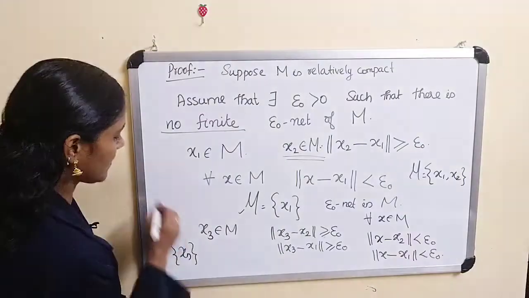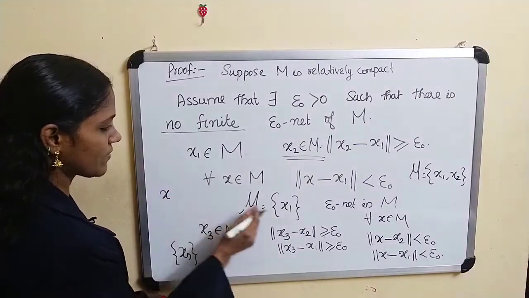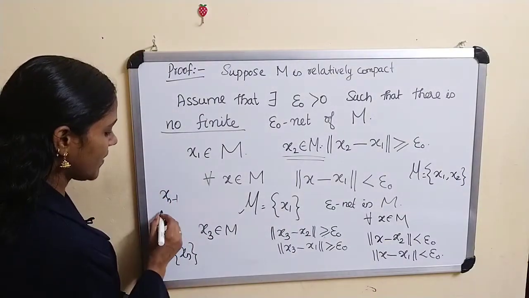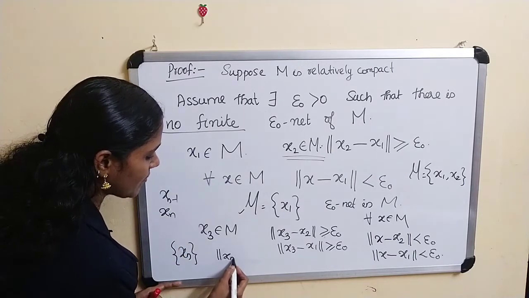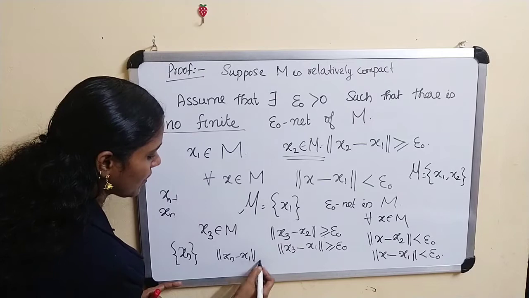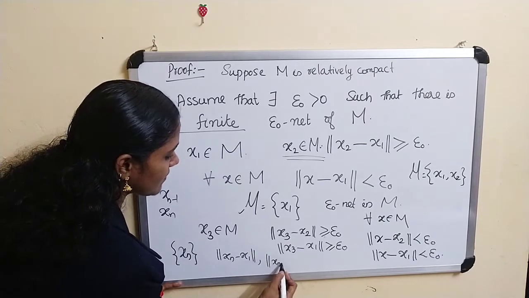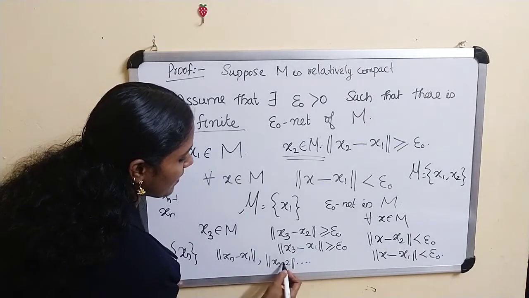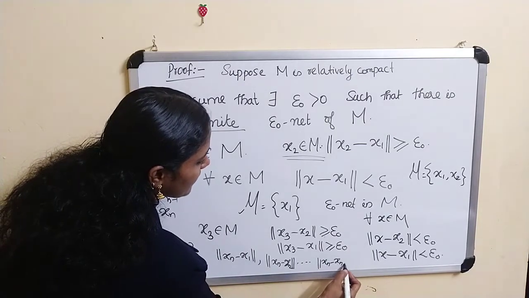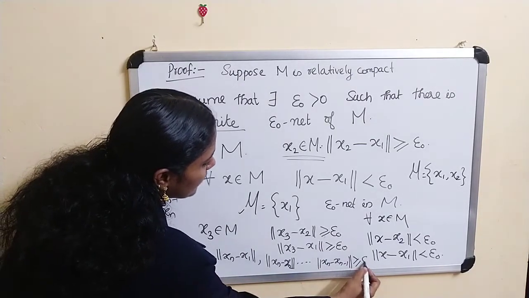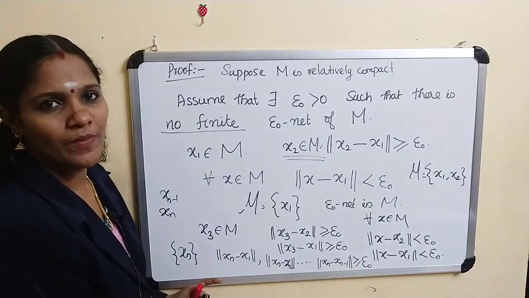after choosing x1, x2, up to xn minus 1, finally you can choose xn in such a way that norm of xn minus x1, norm of xn minus x2, etc., norm of xn minus x(n-1) are all greater than or equal to epsilon naught.